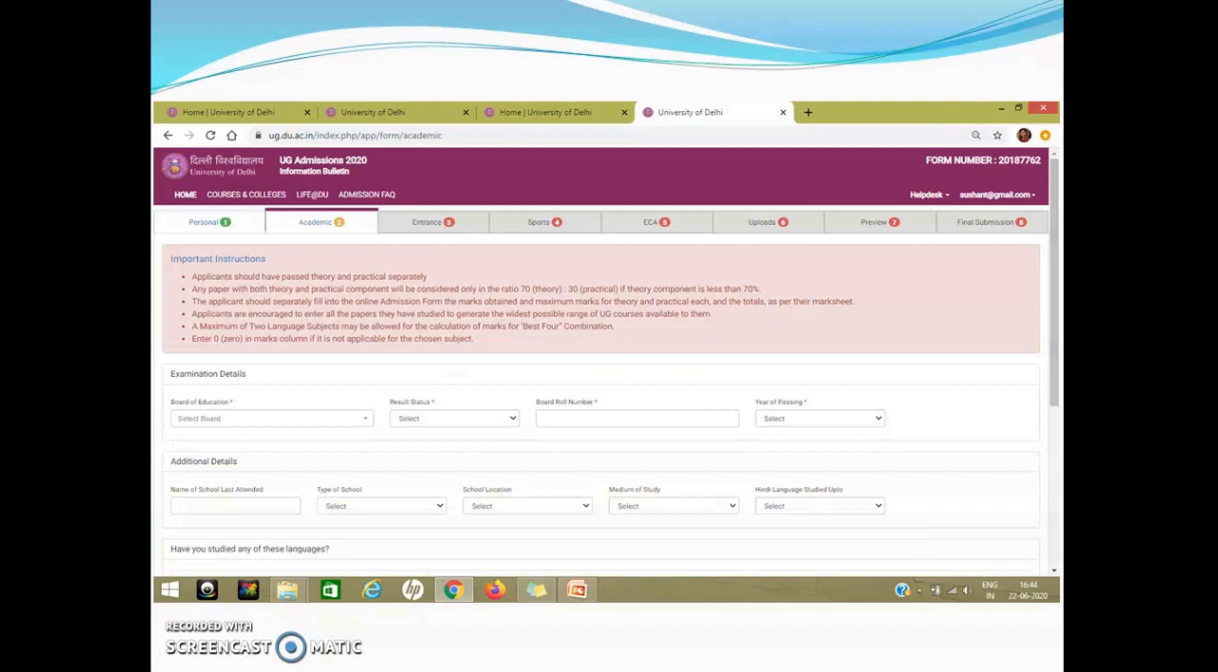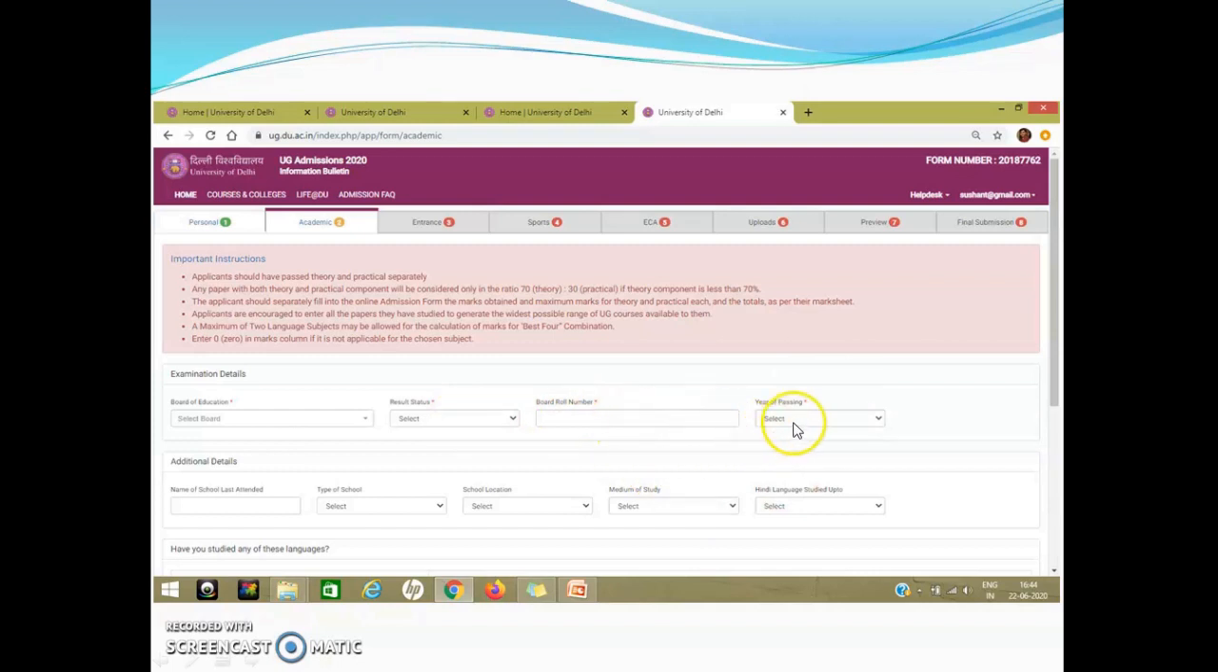Then you will reach page number 2, where you have to give your academic details. The Board of Education has to be filled. This is a drop down menu. Just click on this and you will be able to see your board. In case you are not able to find yours, just click on others. Then result status. Most of you will be in the result awaited category, so just apply on this.